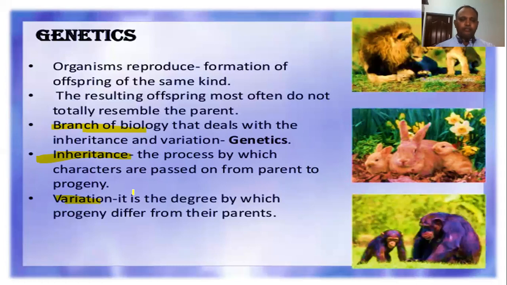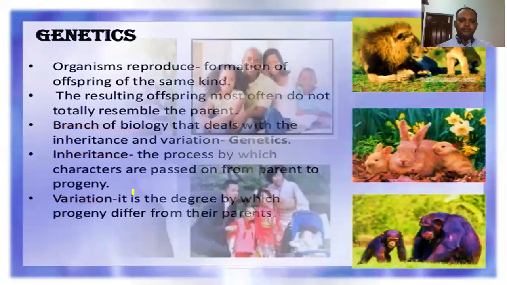In this chapter we are going to see how characters are inherited from one generation to the next, and what kind of genetic variation the parent and progeny have. That's why the title is Principles of Inheritance and Variation.